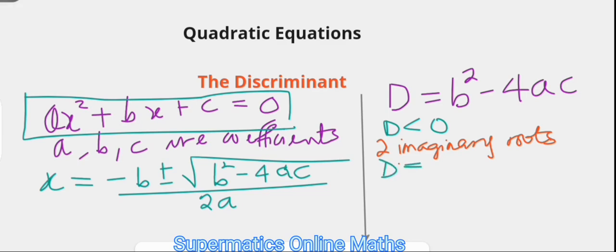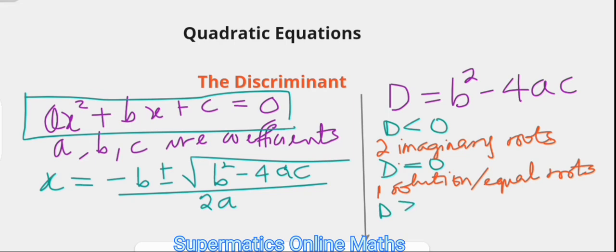When it is equal to 0, the quadratic equation has only one solution, or sometimes we say 2 equal roots. And finally, when the discriminant is positive, greater than 0, we say that there are 2 real solutions.